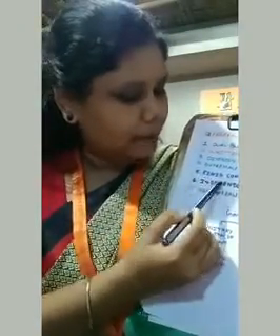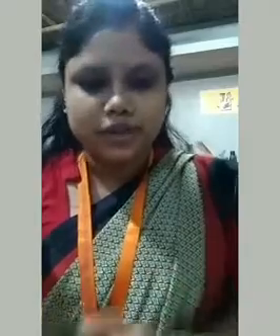The next point is the independent judiciary. To maintain the supremacy of the constitution, we need a guard of our constitution, and the Supreme Court acts as the guard.